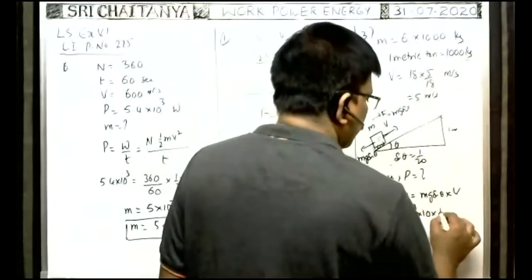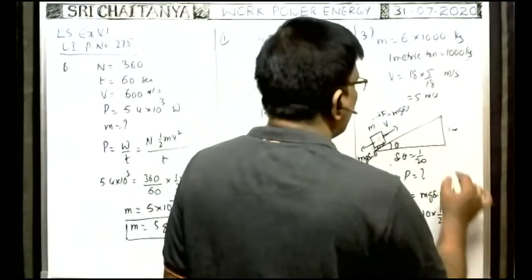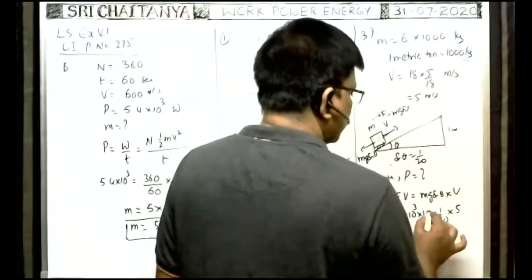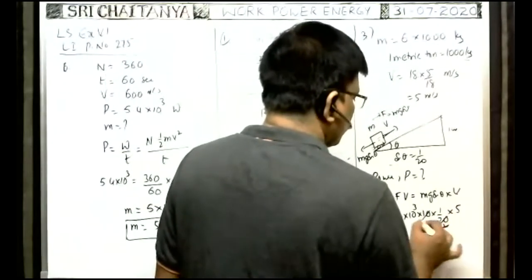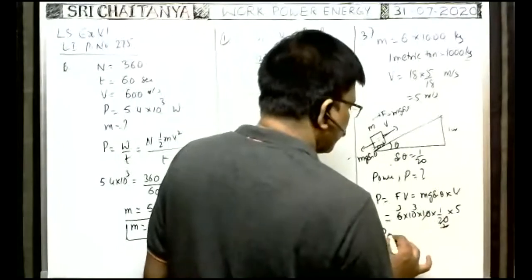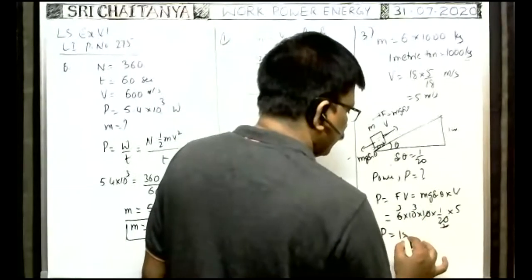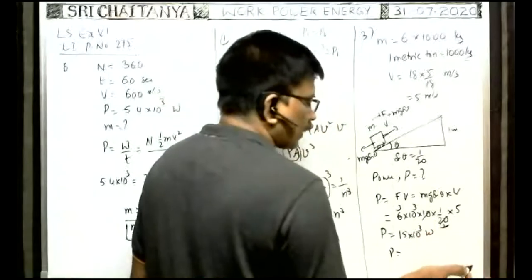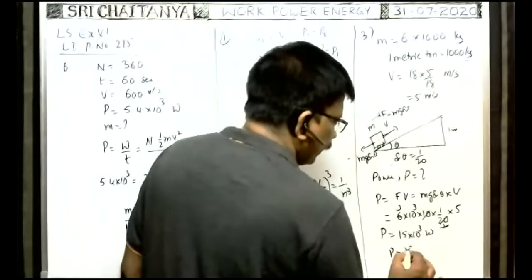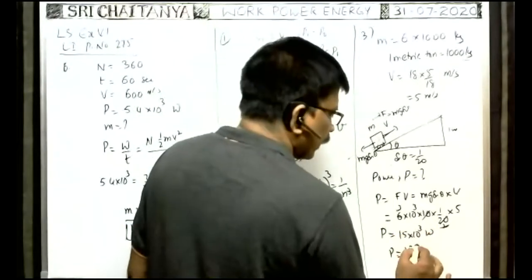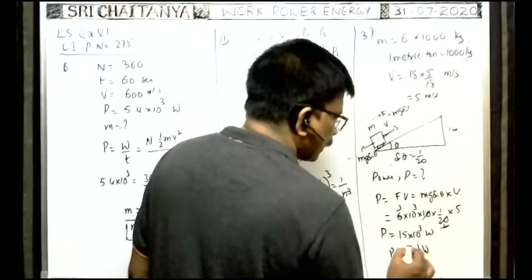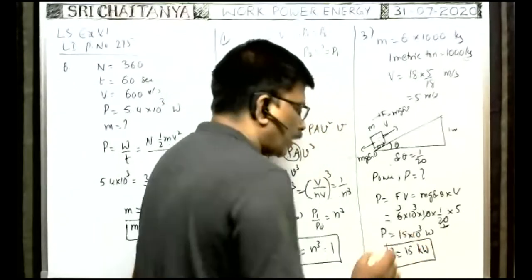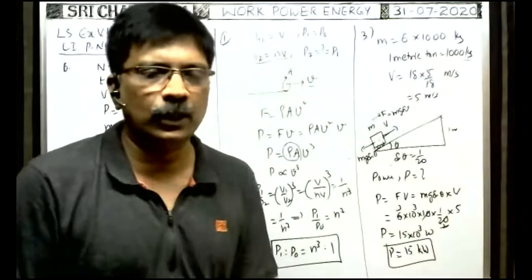Sin theta means 1 by 20, you write, into speed of 5. Therefore power is equal to 3 into 5, 15 into 10 to the 3 watt. But power is given in kilowatt. The answer is given in kilowatt. 15 into 10 to the 3 means we can write kilo, no? Kilowatt means capital W. So 15 kilowatt. That is the answer. 15 kilowatt is the answer.